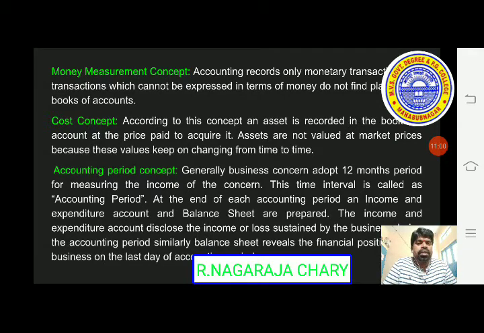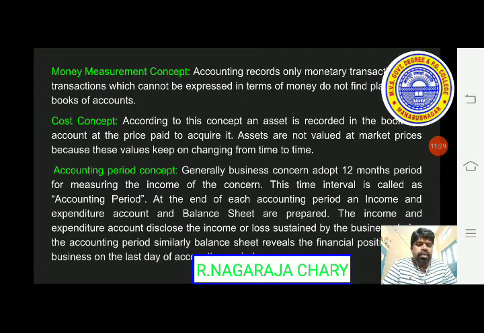Whatever expenditure we incurred, whatever income we received, only according to that we have to record. Whatever cost we expended is not to be compared with market prices. So whatever we did is what is to be recorded in the books of accounts. That is the cost concept, right.